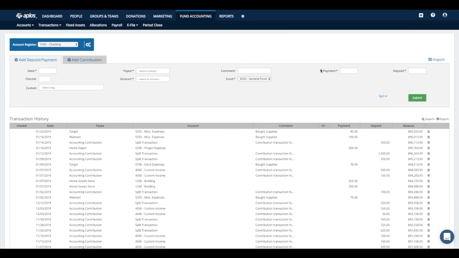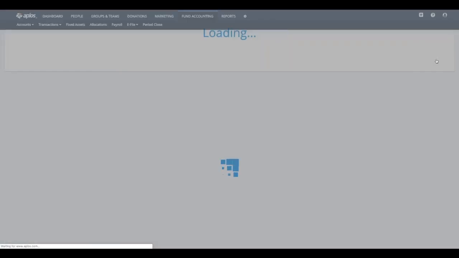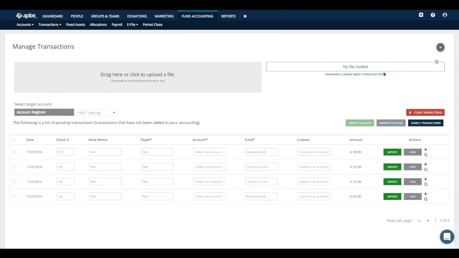The last thing to show you here on the register page is this little import option that you have available as well. So if instead of keying everything manually, you wanted to just import your data directly into the system, what you can do is click on this import option. That'll take you to the manual import screen. And what you'll want to do first is download this template that we provide for you here. So you download this transaction file template and copy and paste your information onto that template. Once you do, you can upload your file back here on the import page.